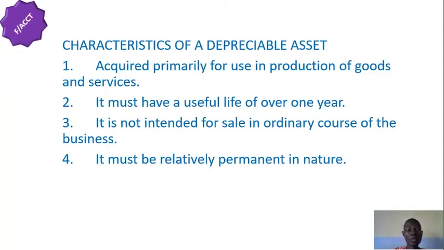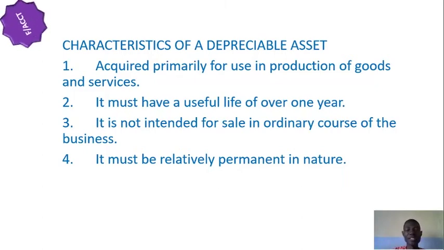We can also record it in the books of account. So in order for us to record that asset in the books of account, it must have a useful life of over 1 year, because fixed assets exceed 1 year in terms of benefits and also usage.